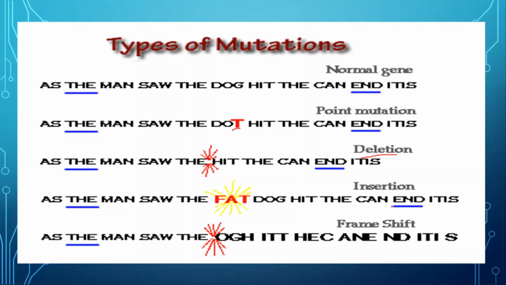In insertion, this part of the nucleotide sequence gets added, inserted here, this red portion, and that is known as insertion. Or frame shift, that means this part is changed, exchanged from this side to this side, and then it is known as frame shift. We can see the types of mutation, and all of these will result in different effects in the genotype.